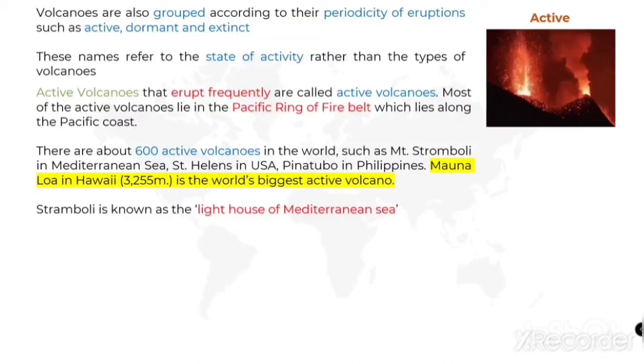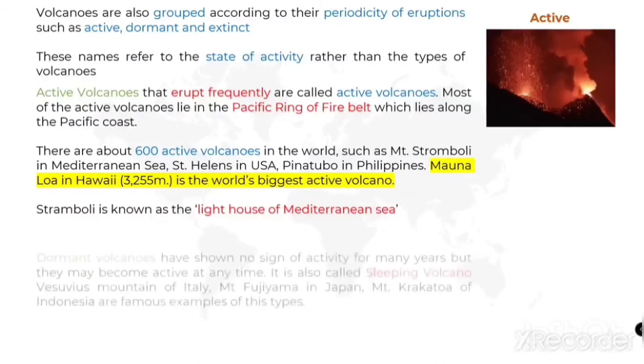We know that Stromboli is an active volcano and it is known as the lighthouse of the Mediterranean Sea. Why are they calling it so? Because we all know about a lighthouse, right? A lighthouse is always flashing light, isn't it? Like that, this Stromboli is also always active and flashes light. For that only it is called the lighthouse of the Mediterranean Sea.